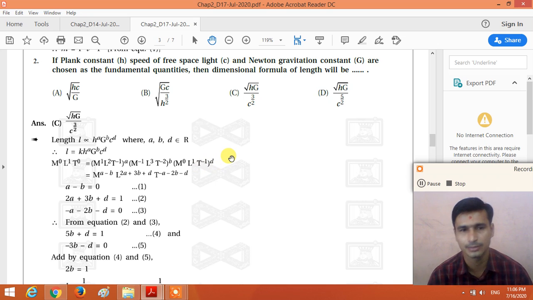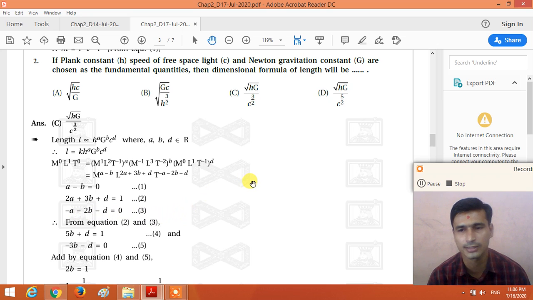By comparing the powers of M, L, T, we get three different equations. First, the power of M is 0 on the left, and on the right we get a minus b. So we get the first equation, a minus b is equal to 0. Second, the power of L is 2a plus 3b plus d, and here the power of L is 1. So 2a plus 3b plus d is equal to 1. And third, minus a minus 2b minus d is equal to 0.